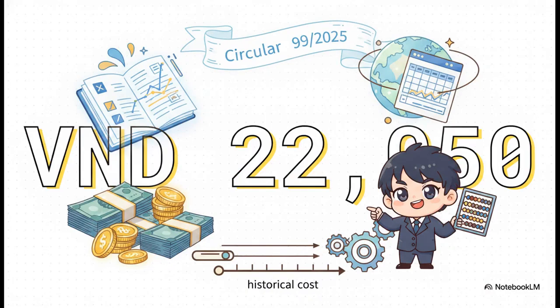Let's look at a concrete example from the text, Hai Long JSC. When a company buys back its shares, what value do we actually plug into account 419? Do we just use the par value? No way. Account 419 is booked at the actual historical repurchase price plus any direct costs you paid to acquire them. So in this case, 100,000 shares repurchased at 22,000 dong each, plus 5 million dong in broker or transaction fees. You do the math, and we debit account 419 for exactly 22,050 dong per share. It's purely based on what it cost you out of pocket.